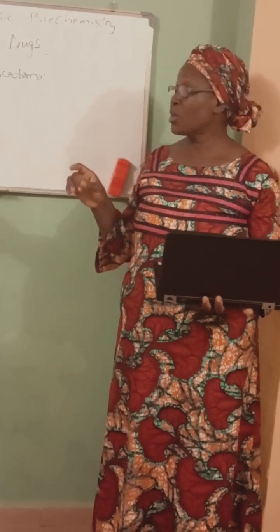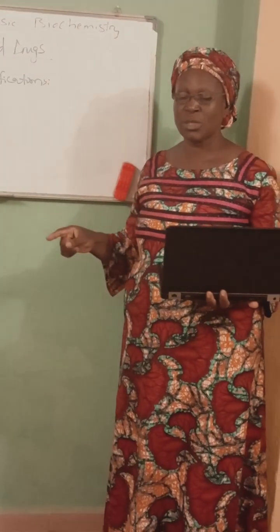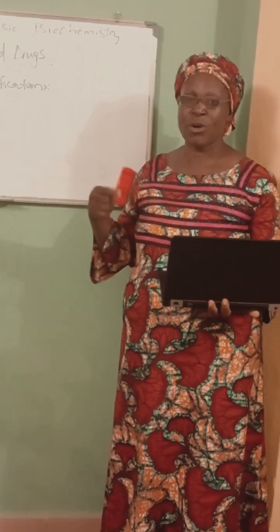We have barbiturates. Barbiturates are drugs that act on the central nervous system, slowing down its functions. They are derivatives of the chemical barbituric acid. Normally they are used for treatment of psychiatric and sleep disorders. I told us earlier yesterday when we were doing the introduction that some of these drugs are useful. It's the abuse that makes them turn to hard drugs. When you become addicted to them, they become hard drugs.